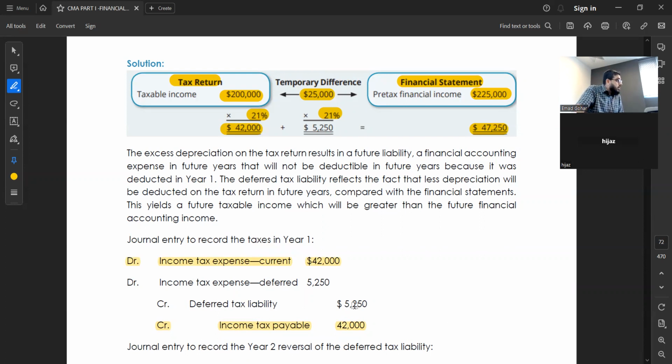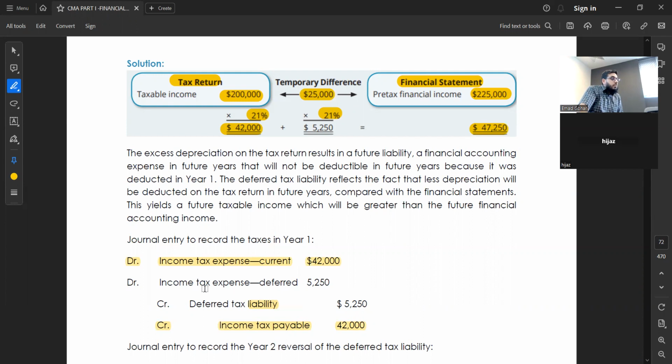Now listen to this 5,250. This is the important thing to understand. Remember this 5,250, they didn't charge me. They didn't charge because in year one they are taking more depreciation, because of which my income is low and my tax is low. Next year, this remaining amount I have to pay, right? That's why this is a liability. That's why we call it deferred tax liability, because next year I have to settle the remaining 5,250.